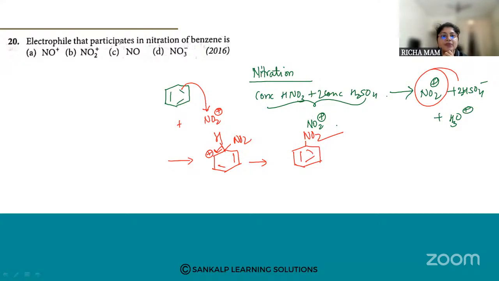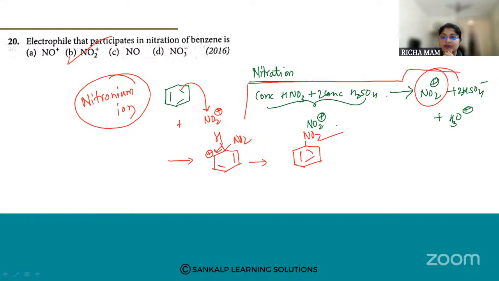So the electrophile that participates in the nitration of benzene is the nitronium ion. Please note the name also, nitronium ion. Don't get confused between NO+ and NO2+. It is NO2+. How it is generated, I have written the steps: concentrated HNO3 plus 2 moles of H2SO4 will give you NO2+, that is your nitronium ion, plus 2 HSO4 minus plus hydronium ion. This is the electrophile used for nitration of benzene. Tejaswini and Shiva Shankar have answered. Very good. I hope it is clear.